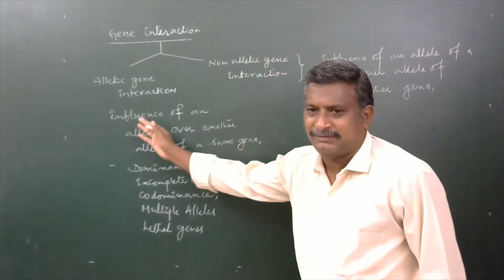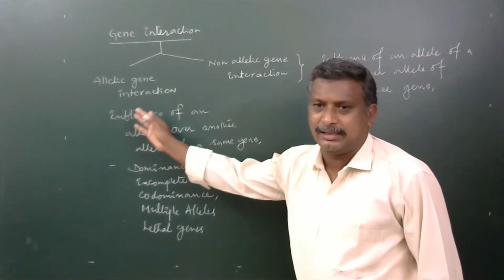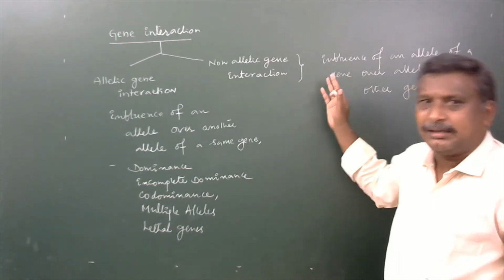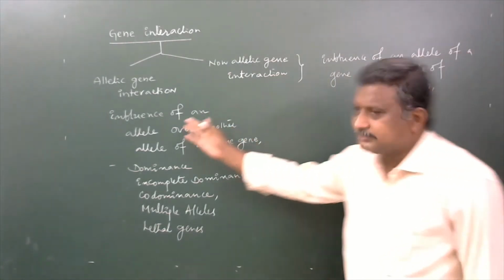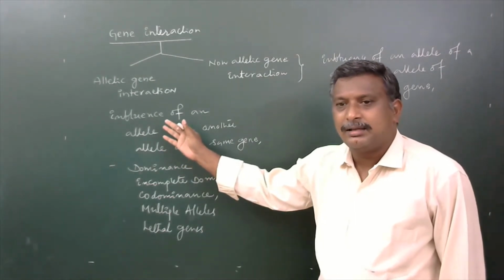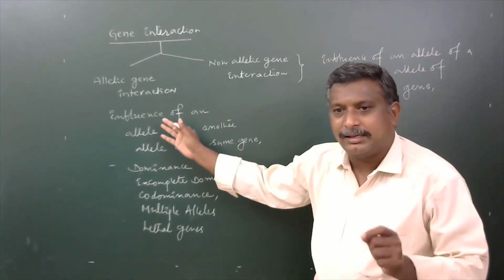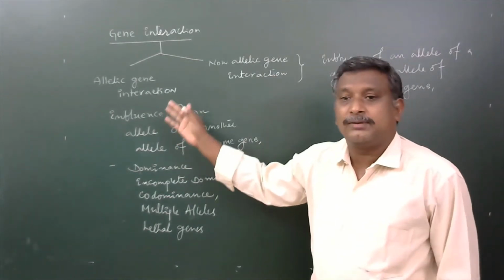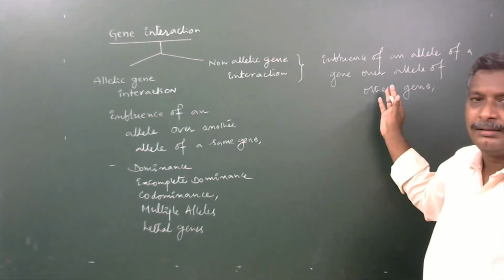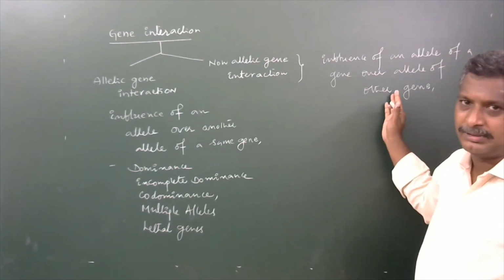Here also same influence is made by one allele on another allele. But here influence of one allele is over the allele of the same gene. Here the genes are different. Okay.